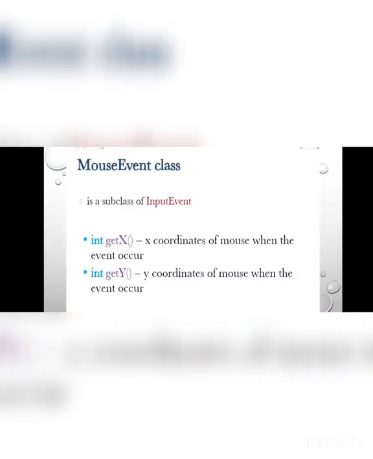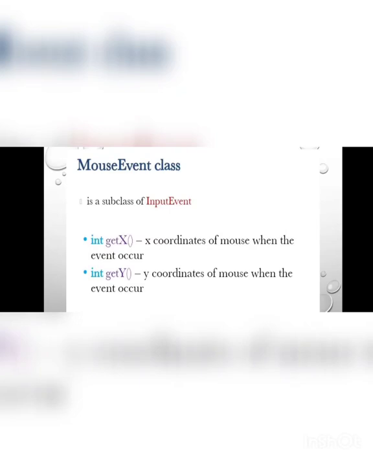The second one is the MouseEvent class. It is a subclass of InputEvent. Whenever we press a button and want the exact position where the button is pressed, we get it through this method. For this, we use the methods getX and getY. X and y are variables, and any variable can be declared.